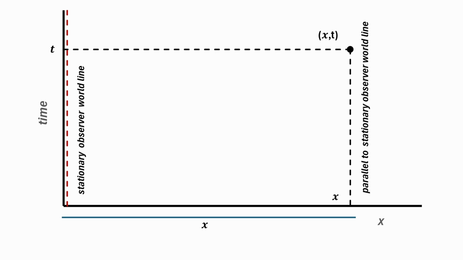Imagine an event happening at position x and time t in the stationary observer frame of reference. The dashed line parallel to the x-axis intercepts the vertical axis at time t. Similarly, the dashed line parallel to the stationary observer world line intercepts the horizontal axis at position x.